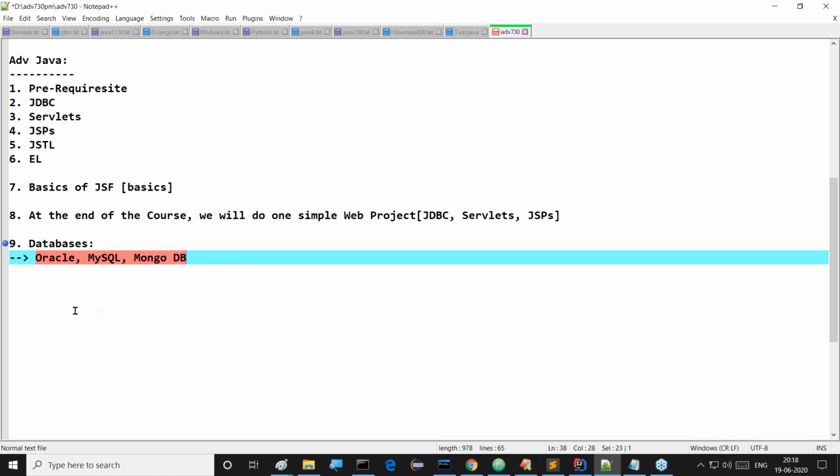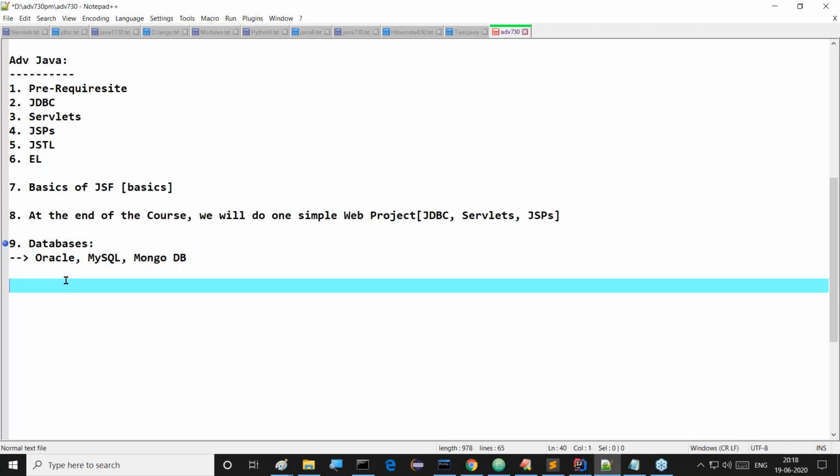Then I will go for the respective JDBC content. This is the point I'm telling you. Guys, I'm asking one question to all of you now. Try to understand it clearly. Oracle, MySQL, and MongoDB, up to how much I required, up to that I will discuss with you now.